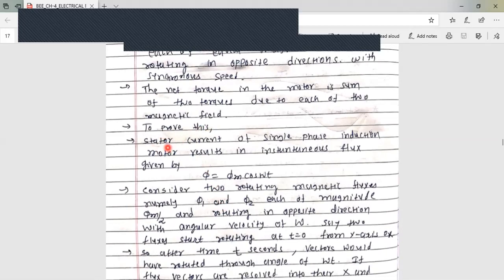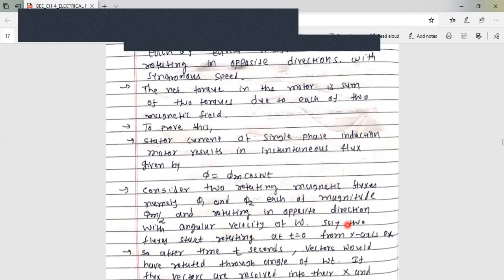To prove this, the stator current of a single phase induction motor results in an instantaneous flux given by phi m cos omega t. Now we consider the two rotating magnetic fluxes, namely phi 1 and phi 2, each of magnitude phi m by 2 and rotating in opposite direction with angular velocity omega.